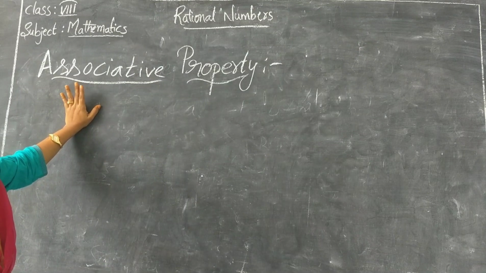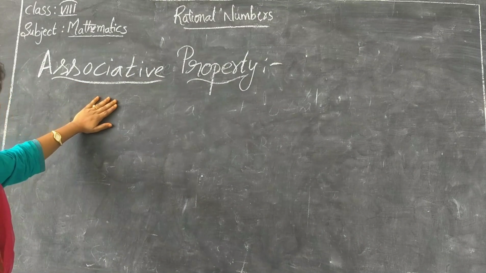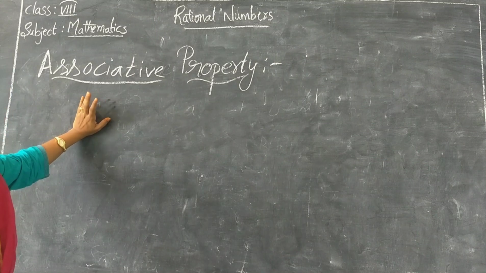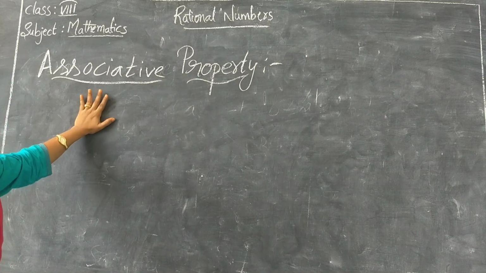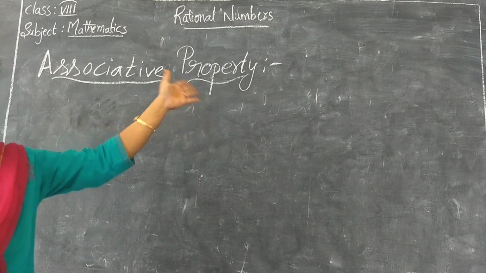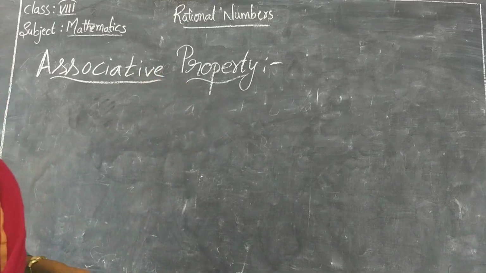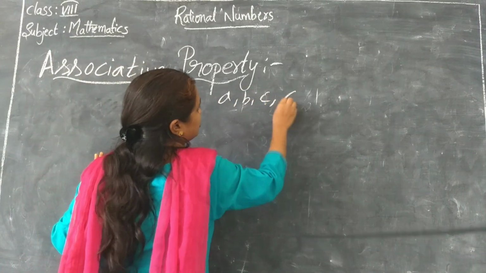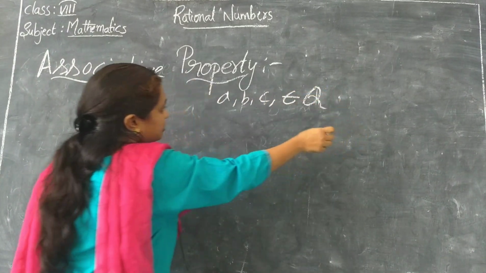In associative property, if you have to add 3 numbers, you can add or subtract the numbers or multiply, all the binary operations, in any order. So if A, B, C belong to rational numbers.